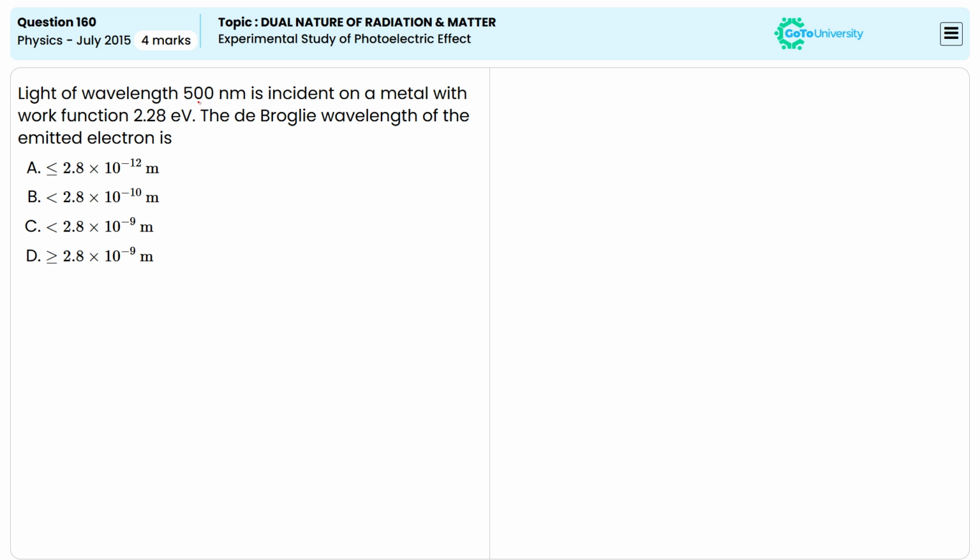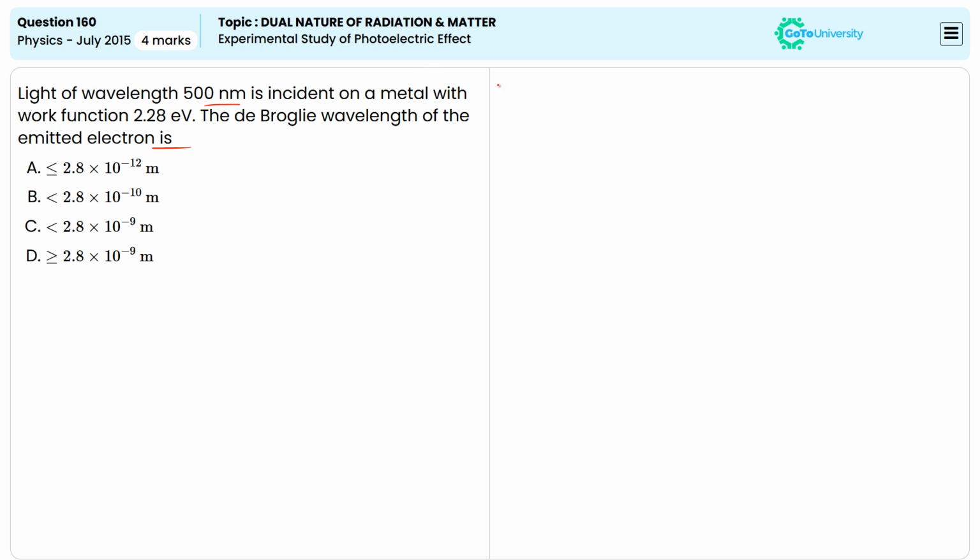Light of wavelength 500 nanometer is incident on a metal with a work function 2.28 electron volts. The de Broglie wavelength of the emitted electron is. Okay, we need to find here the de Broglie wavelength of the emitted electron.